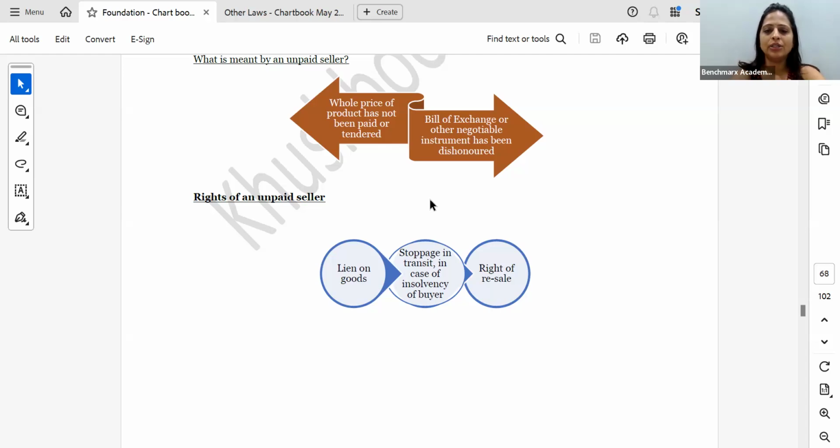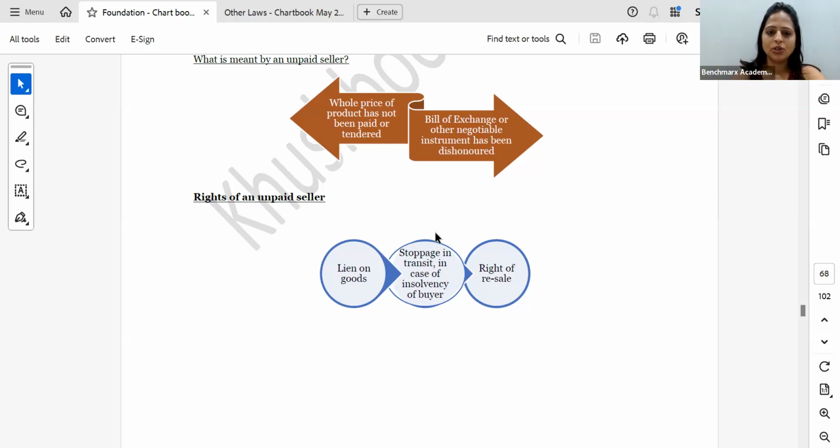And third is the right to resell. When I have exercised lien, or stoppage in transit, and the buyer is still not paying me because I have kept the goods with me, will I keep it all my life saying that he will pay? No, I'm going to sell the goods. But before selling, I have to give him a reasonable notice saying that if you don't pay me, I'm going to sell the goods within 15 days. Then, after 15 days, if he still doesn't pay, I can sell it off.